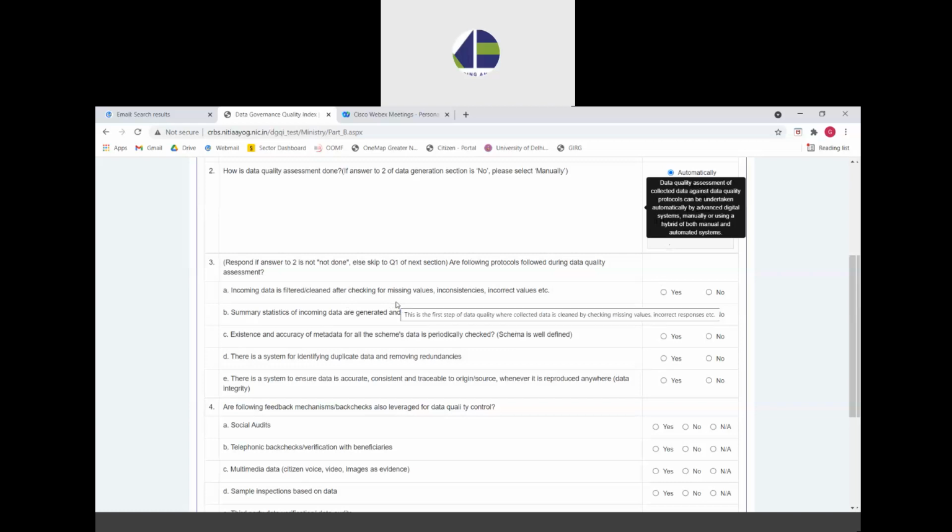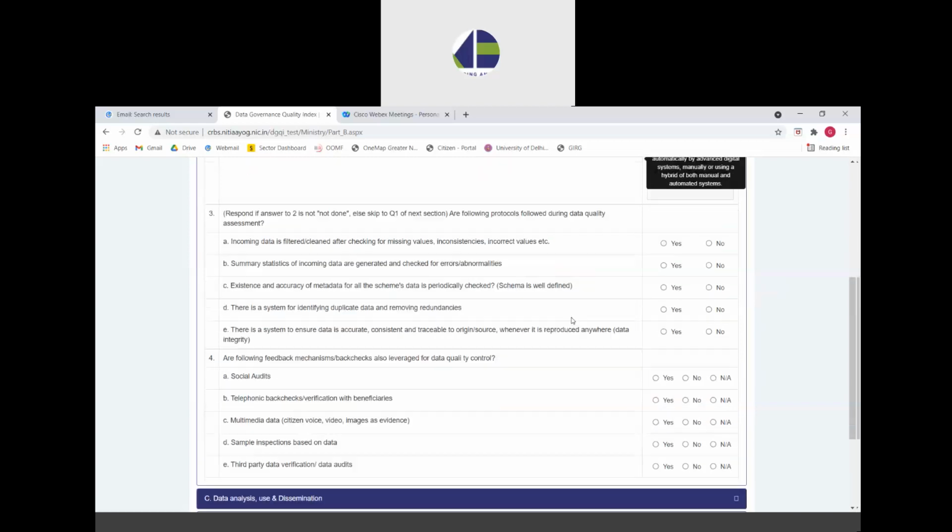Further, after the second question is answered, if the ministry says that it is undertaking data quality assessment, the third question aims to answer which kind of protocols are followed during this data quality assessment. So there are 5 main protocols that have been listed. Wherever the ministry follows the protocol, it can select yes. Wherever it does not follow the protocol, it can select no.